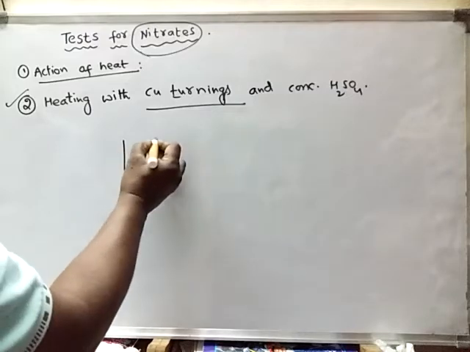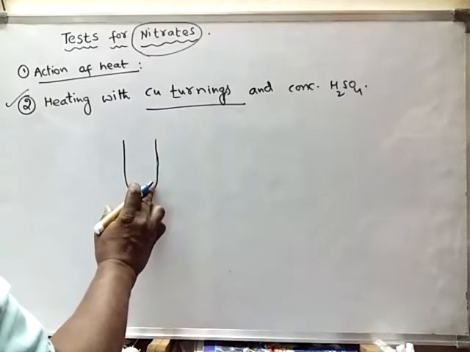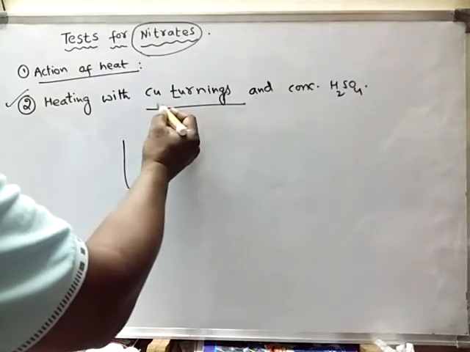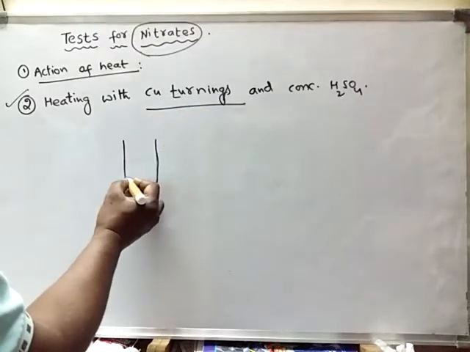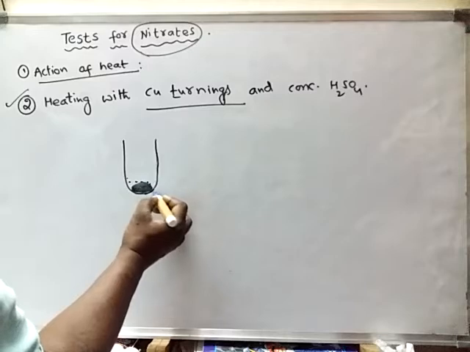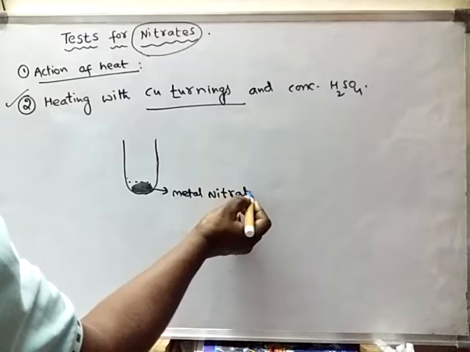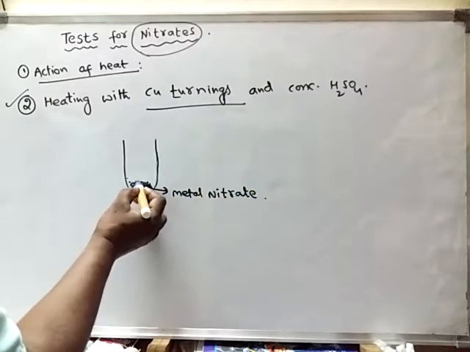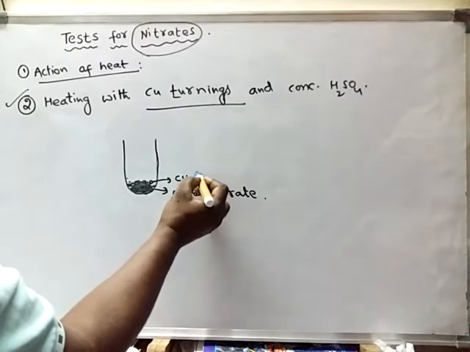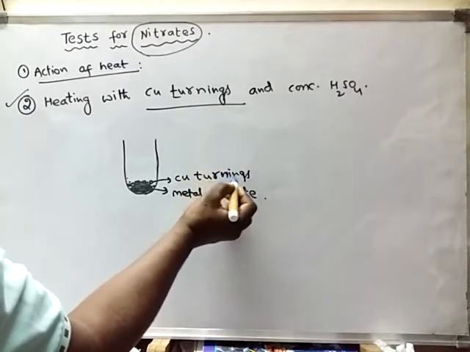First of all, we'll take a test tube. Into the test tube we'll take copper turnings. First we'll pour nitrate, metal nitrate, and into that metal nitrate we add copper turnings, copper pieces.